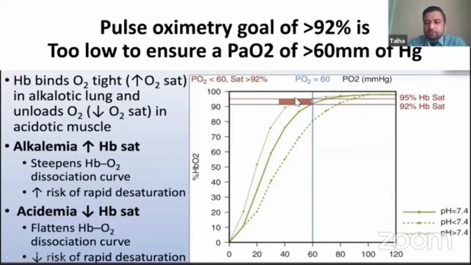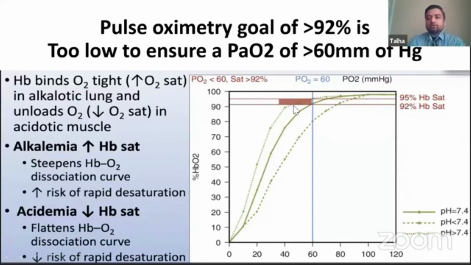So if you pay attention to this red box, in this case, the patient has oxygen saturation greater than 90%, up to like 95%, but they still have a PO2 less than 60. So their PO2 ranges from 55 to 60. Even though their oxygen saturation is greater than 90, with this alkalosis, their PO2 is still less than 60. So they are still having mild hypoxemia. We have to be careful with that.